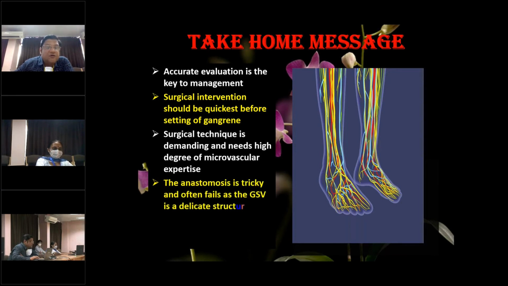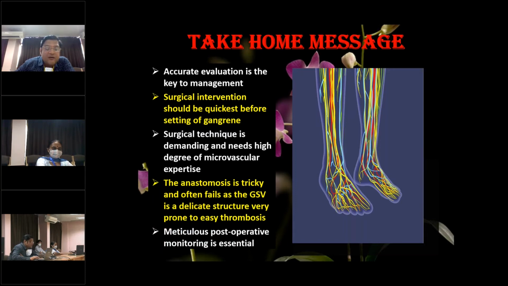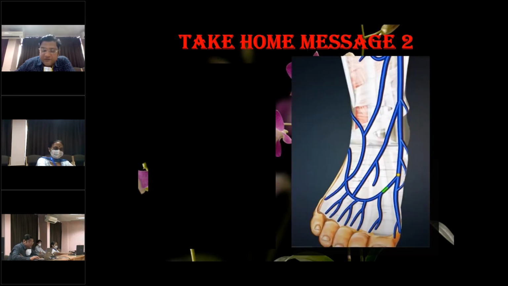The anastomosis is also tricky and often fails, as the great saphenous vein is a very delicate structure and it is very prone to easy thrombosis. Meticulous postoperative monitoring is also essential. You have to see the patient after surgery, and if there is any problem, the patient has to be re-explored and the anastomosis has to be redone.